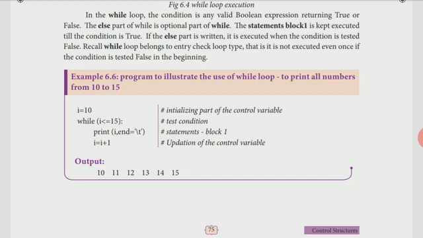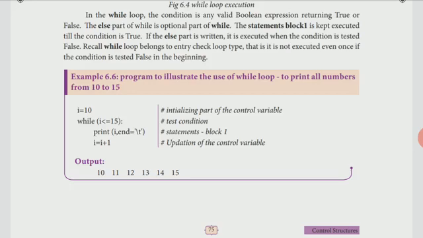Then the ending value, that is, till which number we want to do the process. Third is whether we want to increment or decrement the numbers. So three main parts are there: initial value, end value, and the increment statement.